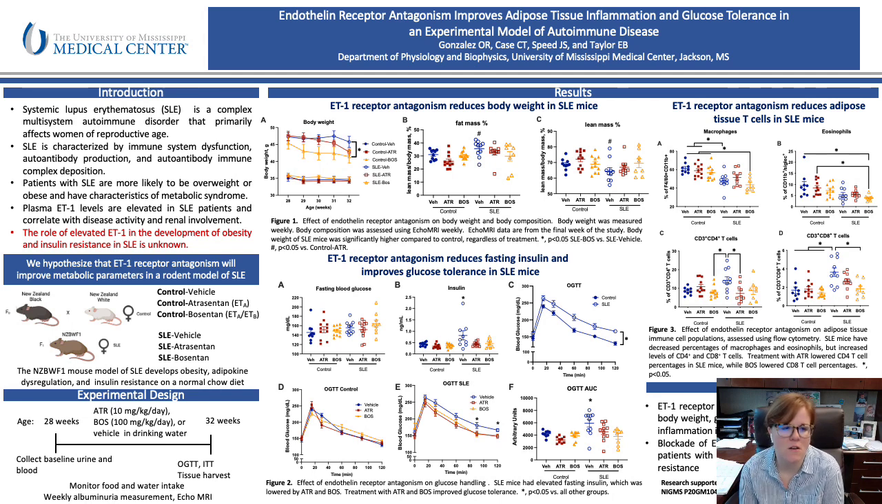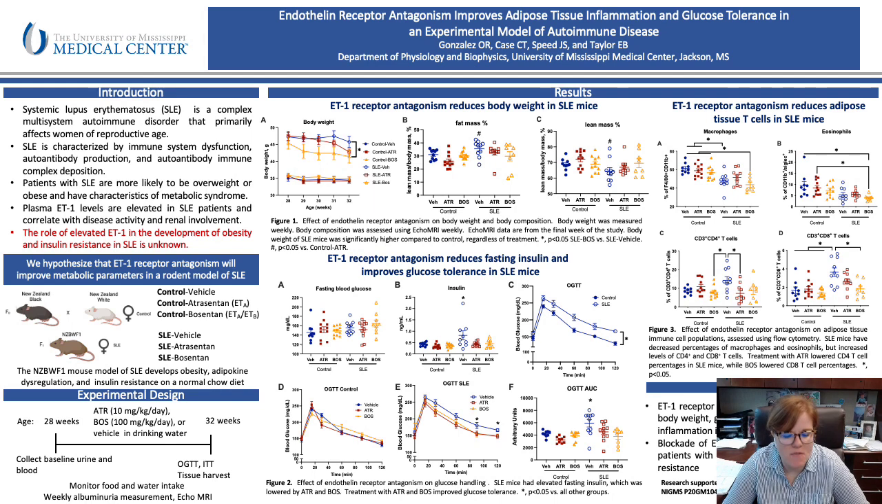Patients with SLE also have elevated endothelin 1 levels, and these levels correlate with increased disease activity and renal involvement in lupus. However, the role of elevated endothelin 1 in the development of obesity and insulin resistance in SLE is unclear. And we hypothesize that endothelin receptor antagonism will improve metabolic parameters in a rodent model of SLE.